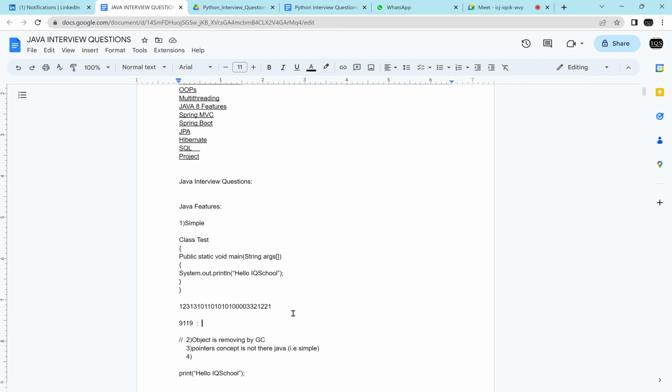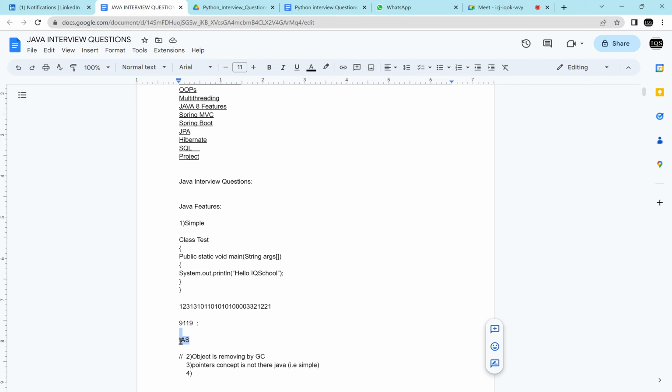An integer type number. This is a number, but it has some meaning. You can read this number 9119, but internally it has one meaning. What is that meaning? I think no one is able to answer. Just I will write this. You see this. Now you see this. What is this, guys? Whatever I have highlighted, what is this?